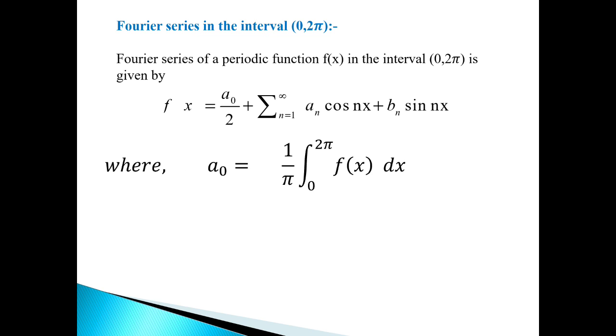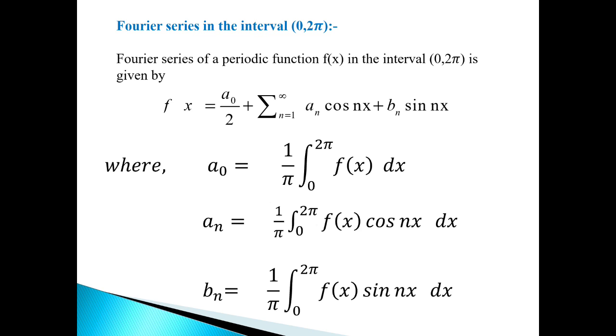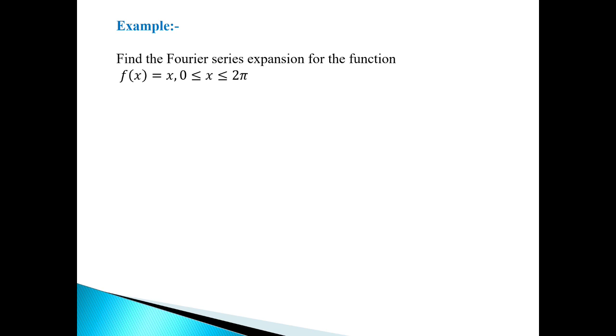a naught is given by the same formula 1 upon pi integration 0 to 2 pi f of x dx. An is given by the formula 1 upon pi integration 0 to 2 pi f of x into cos nx dx, and the bn is given by 1 upon pi integration limit from 0 to 2 pi f of x sin nx dx. Now we see the example.